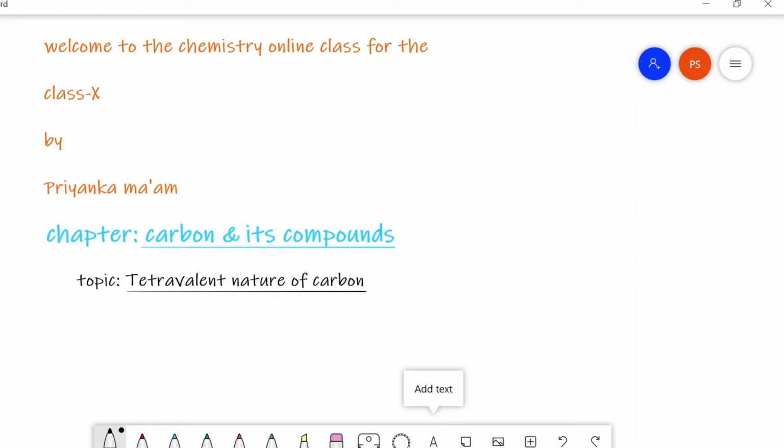Now, carbon has valency 4, that is, it has a capacity of making 4 bonds with 4 carbon atoms or any other heteroatoms through a single bond or by means of multiple bonds like double bonds, triple bonds.